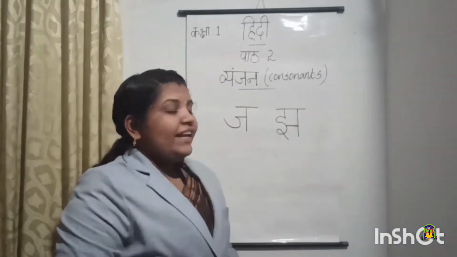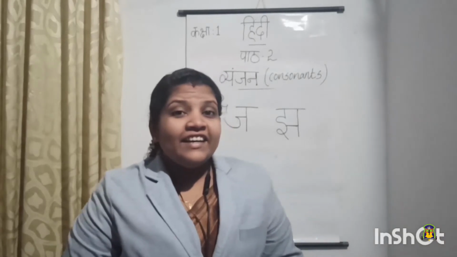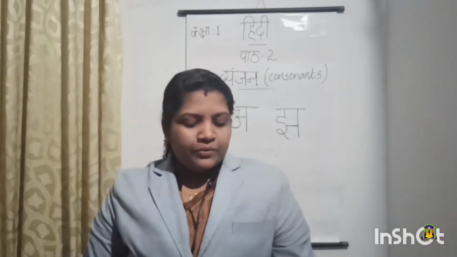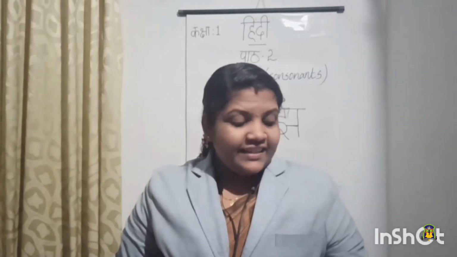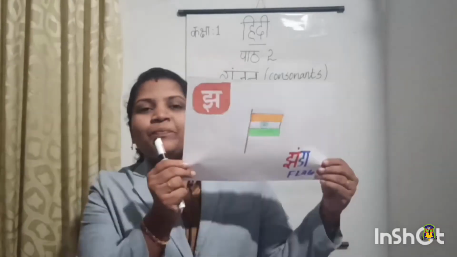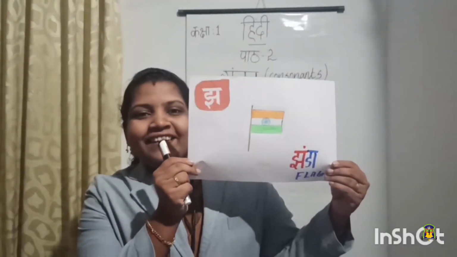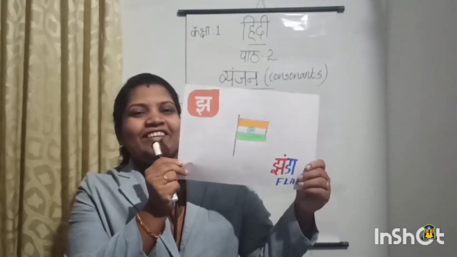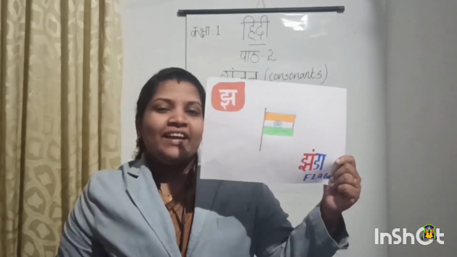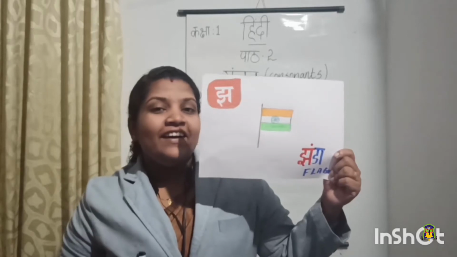So, a letter Jha. A letter Jha. Okay. Next, I am going to introduce a word which starts with the letter Jha. Okay, children. So, can you identify this? Yes, very good. ये है झंडा. ये है झंडा. And which is the first letter of झंडा?